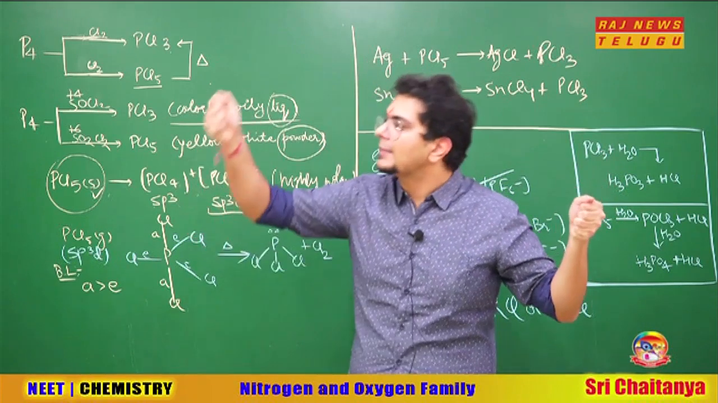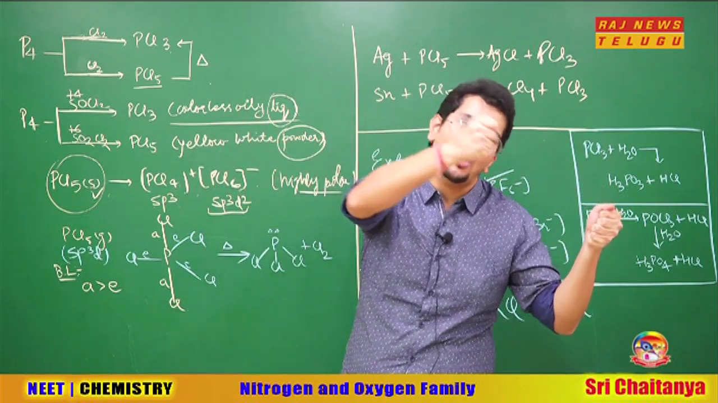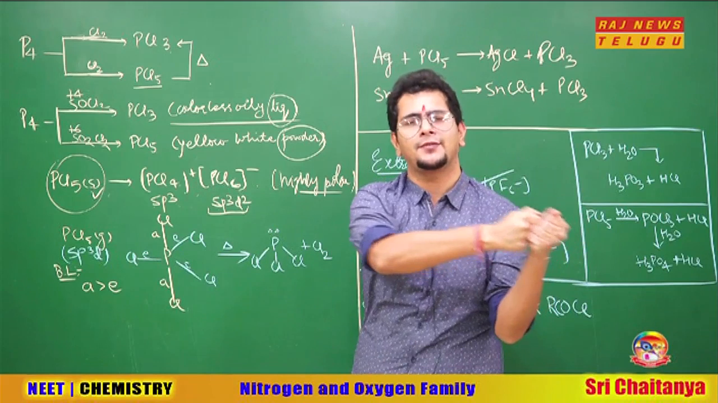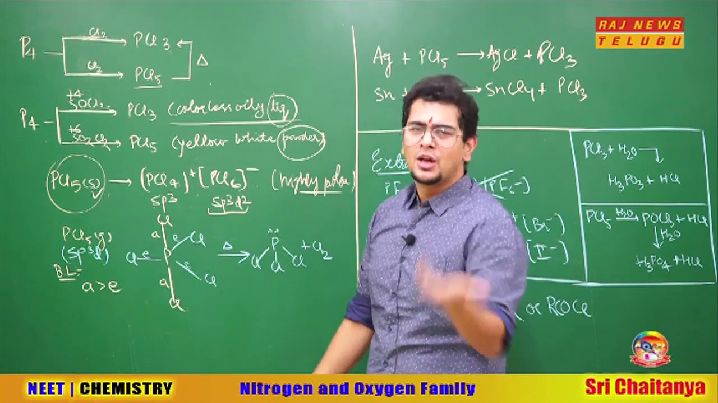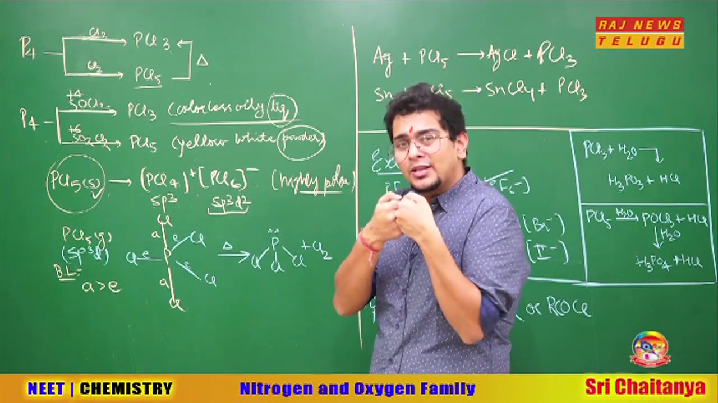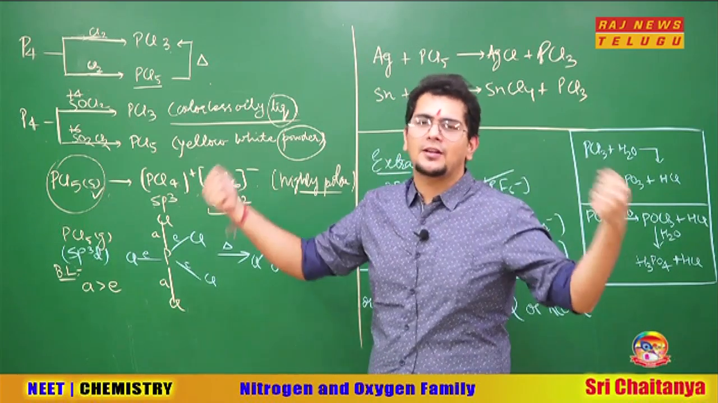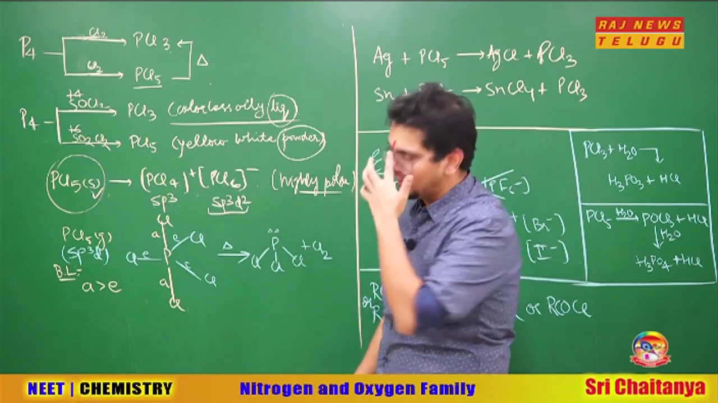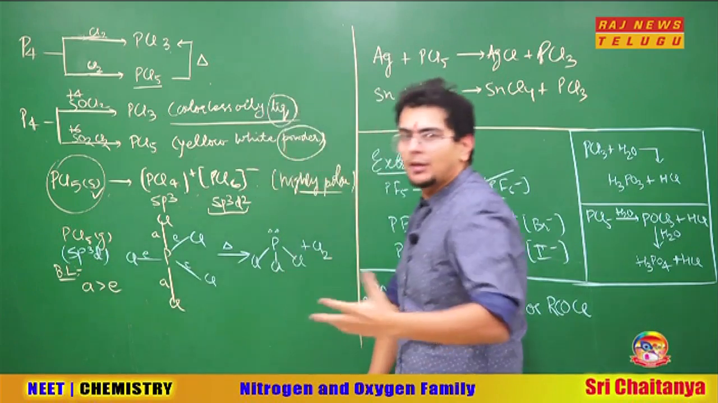So even if one Cl minus comes from here, it has to travel a long distance to reach the next PCl5, which is highly unlikely. So what happens when they are very close in the solid state? Then it jumps easily. But when they are far away, they exist like discrete PCl5, sp3d trigonal bipyramidal.